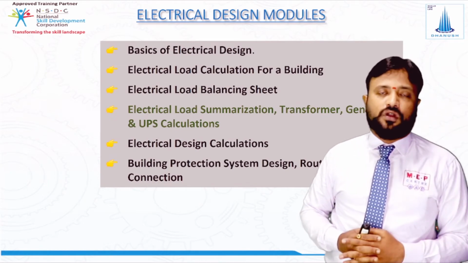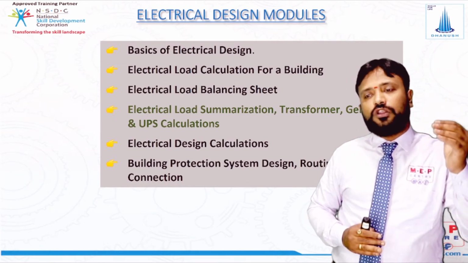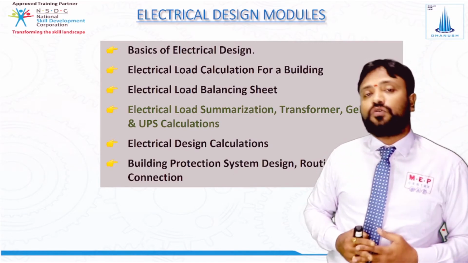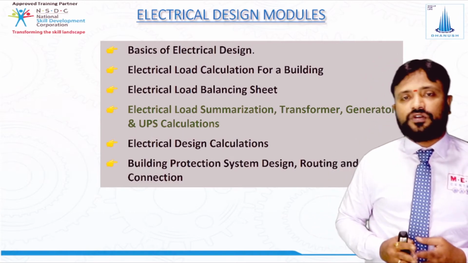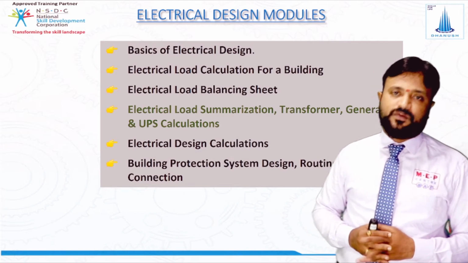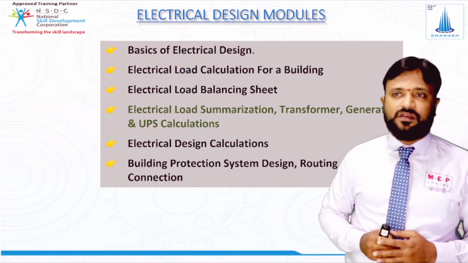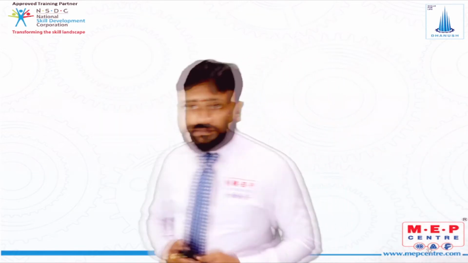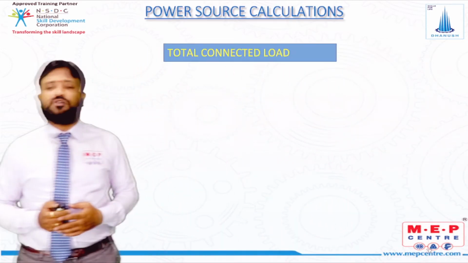Now when you see the fourth model, once we have done the summarization of all the loads and the load balancing sheet, now we need to give the main supply for the building. How we are going to do the main supply for the building, that is the fourth model we are going to study: electrical load summarization, transformer, generator and the UPS calculation. Once we have summarized the load, we need to give the power supply with the help of transformer, generator and the UPS. So we are going to study about the transformer size calculations, that is power source calculations.